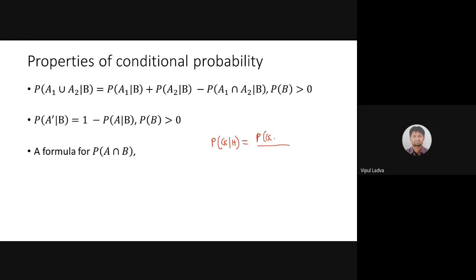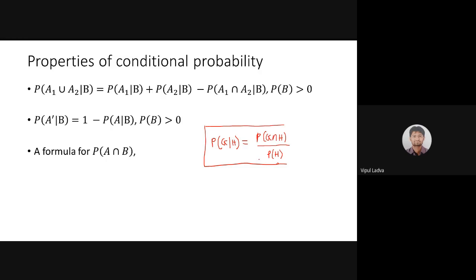Okay, in the numerator, am I supposed to write just P of G? No, beta. In the numerator, we will have P of G intersection H upon P of H. In the numerator, we should take the probability of both events occurring together, and in the denominator, the probability of the condition. I tried to make these things clear yesterday.